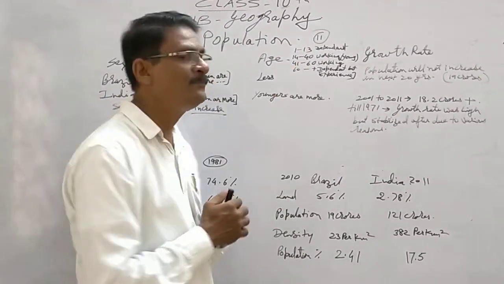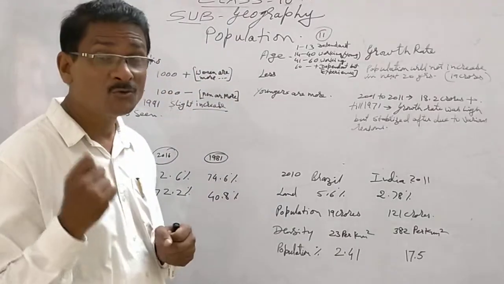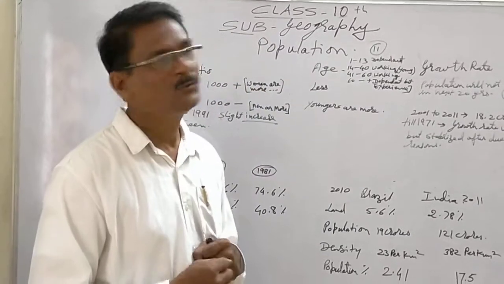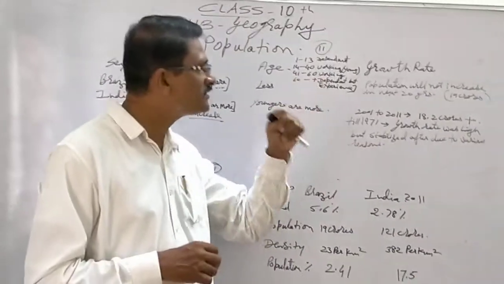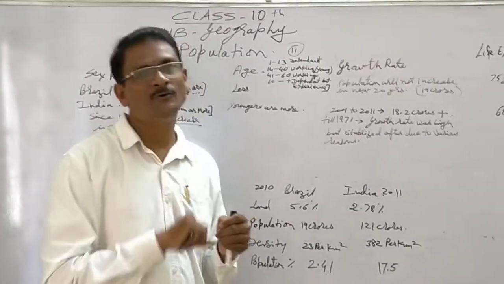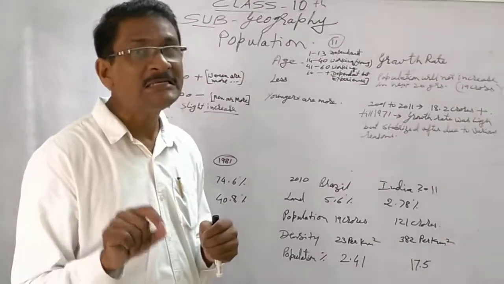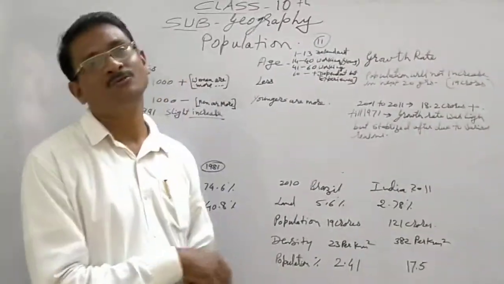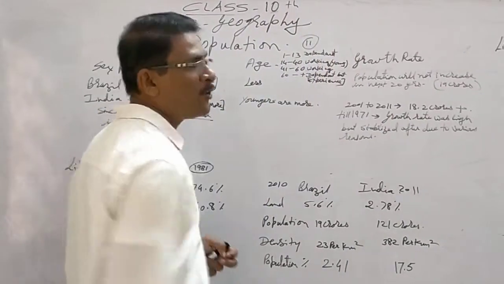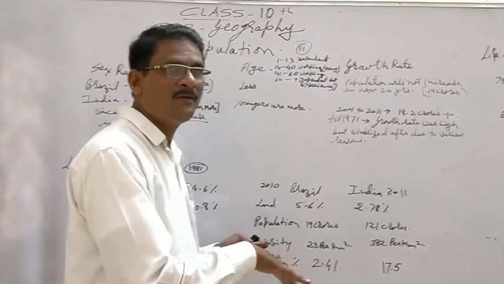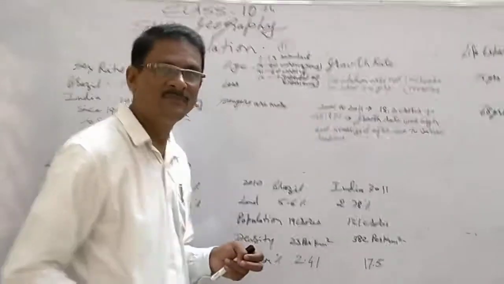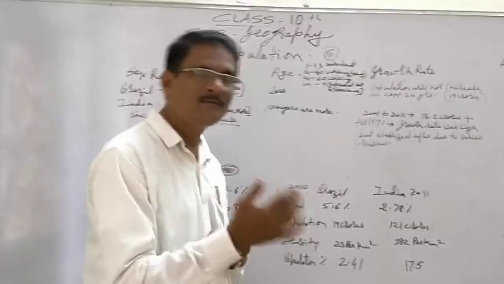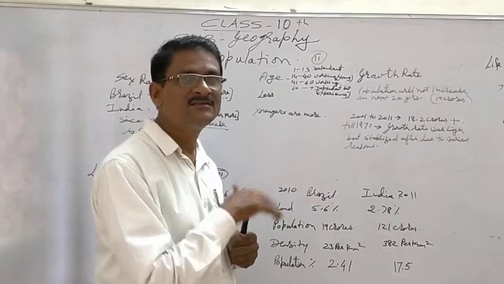But 14 to 40 is a young age, also a working age, and this is the main asset of any country. So 14 to 40 and 41 to 60, that is 14 to 60, is a working group. And 60 plus is again a dependent but experienced group. That means there are two dependent groups, one totally on parents, the second maybe on the next generation, that is children. After the age of 60 one gets retired in India, and because of that they are termed as the dependent group.